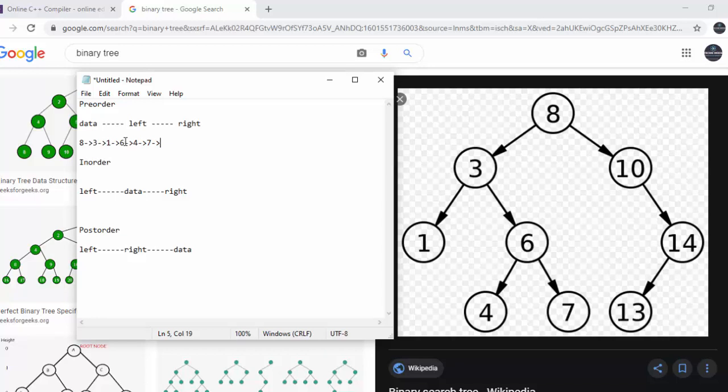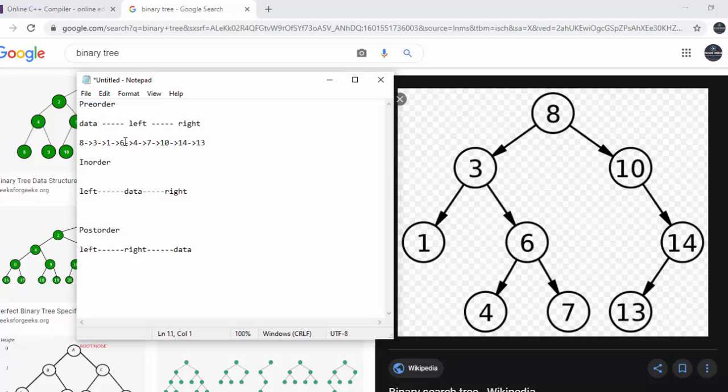Now it will go to 10. So 10 will process itself. Then it will call left. There is no left. Then it will call right. So 14 will process itself. After that it will call left. Left will process itself. There is no left. There is no right. It will go to 14. Already processed. It will go to 10. Already processed. It will go to 8. Already processed. And in this manner, our complete tree is traversed.